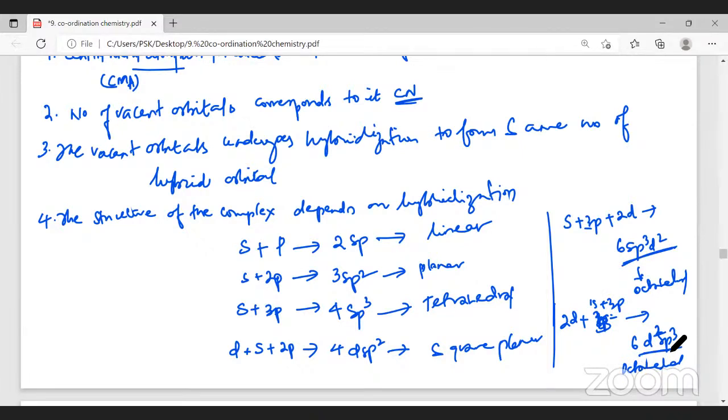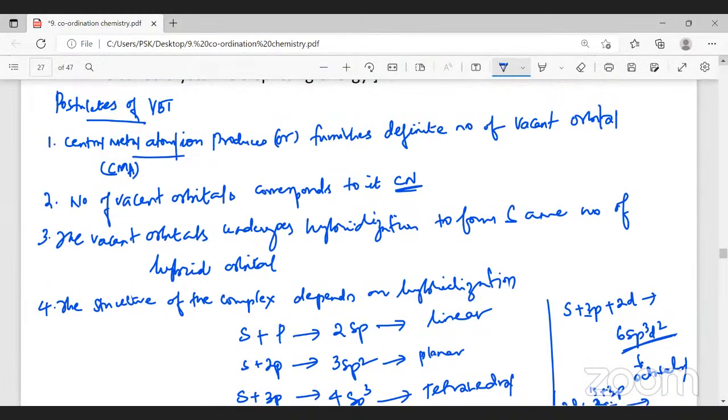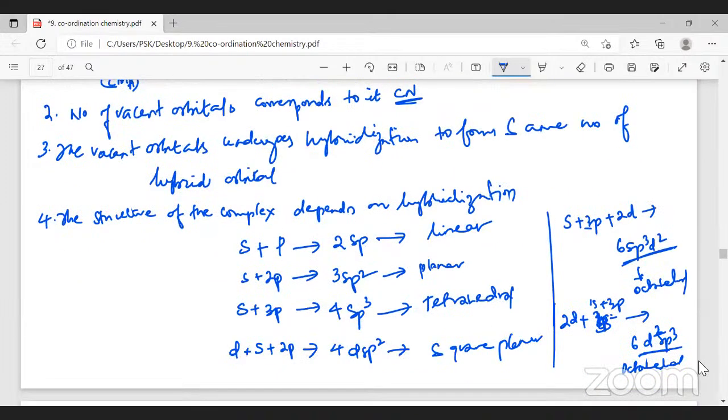The first 4 points in valence bond theory, are you clear with them? What is the first point? The central metal atom or ion generates a definite number of vacant orbitals. The second point is that the definite number of vacant orbitals corresponds to its coordination number. Third, these vacant orbitals undergo hybridization to form hybrid orbitals. The fourth point is that the structure of the complex depends on the hybridization.